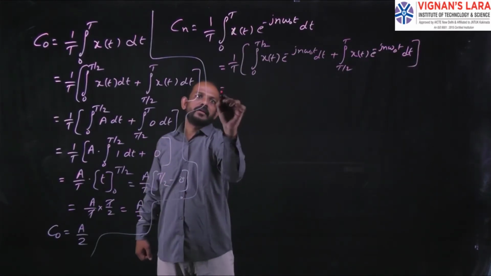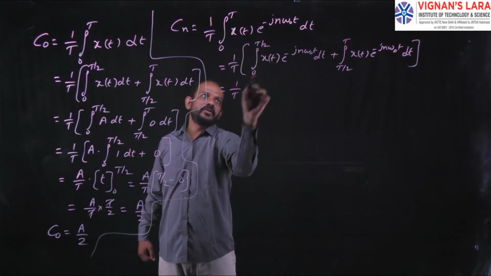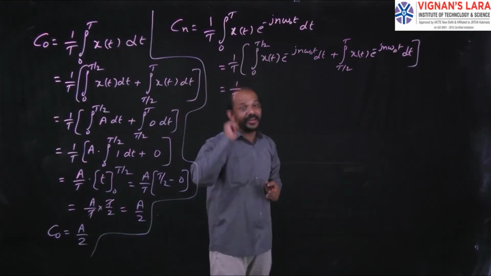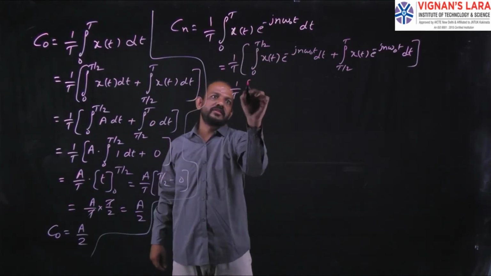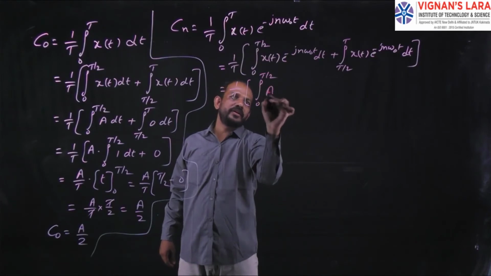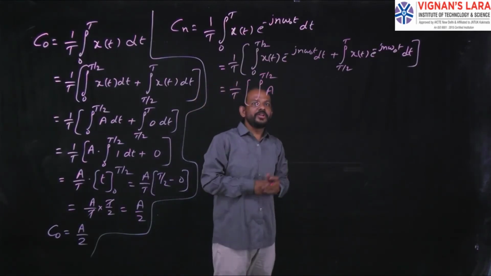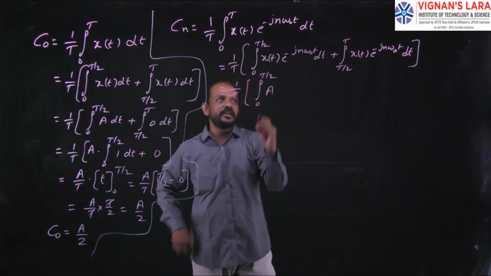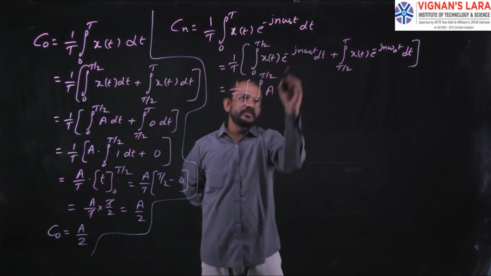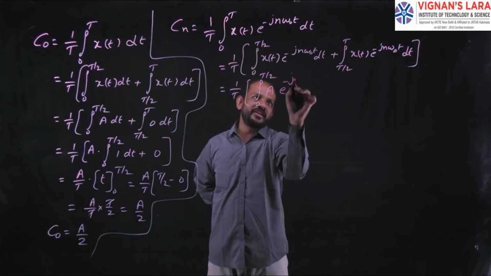Okay. Now 1 by T into, in the period 0 to T by 2, the value of x of t is capital A, so I can write integral 0 to T by 2 A into e power minus j n omega naught t.